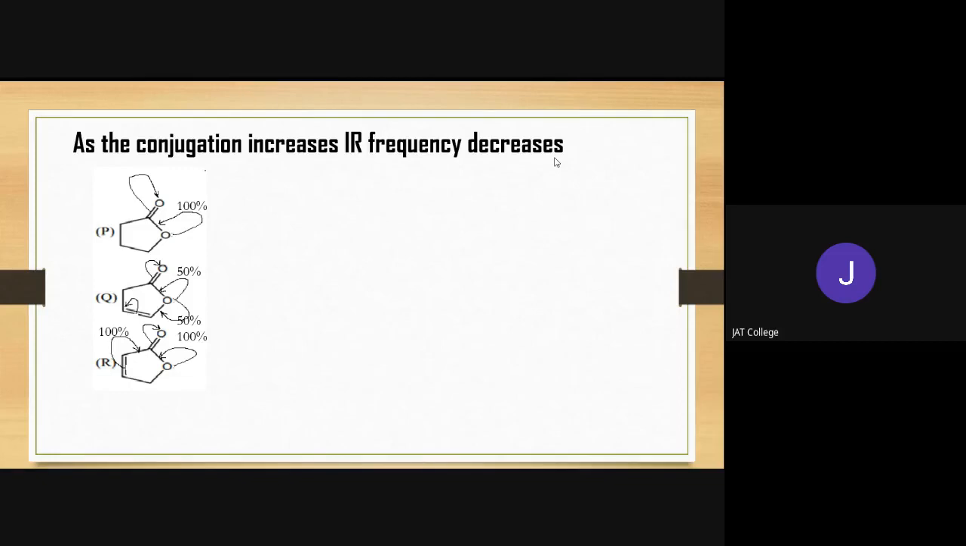So which one is highly conjugated? R is highly conjugated. That means the carbonyl group of R is highly conjugated, followed by P, where 100% conjugation is there, and lastly Q, where only 50% conjugation is there. So as the conjugation increases, IR stretching frequency decreases. Out of P, Q and R, which one will have the lowest frequency? For lowest frequency, the conjugation must be highest, and highest conjugation is for R.